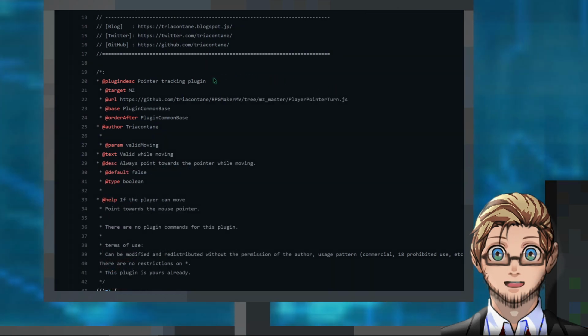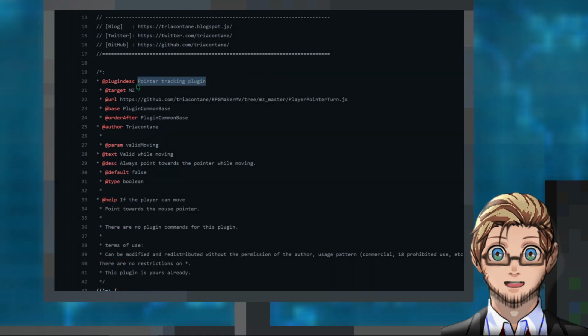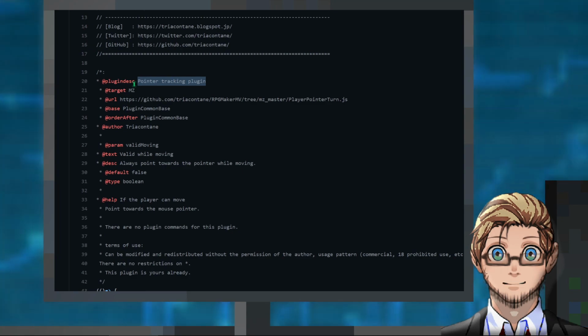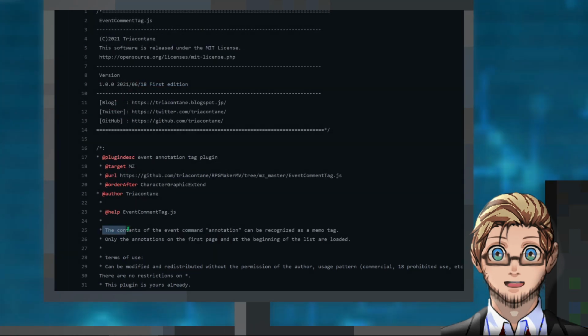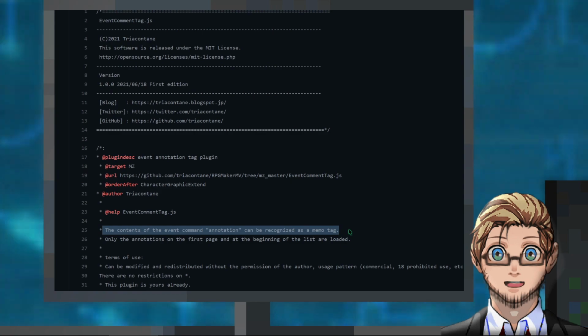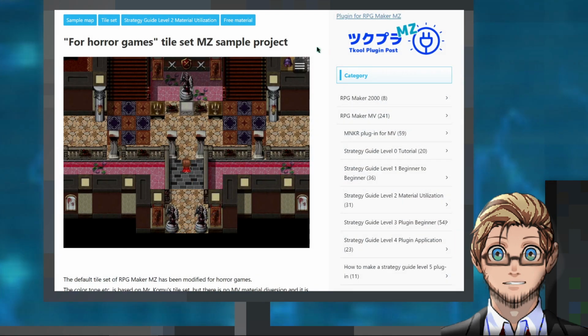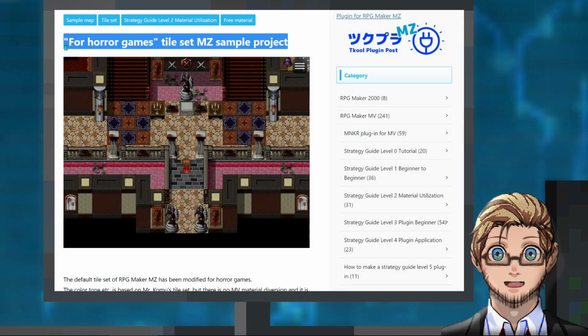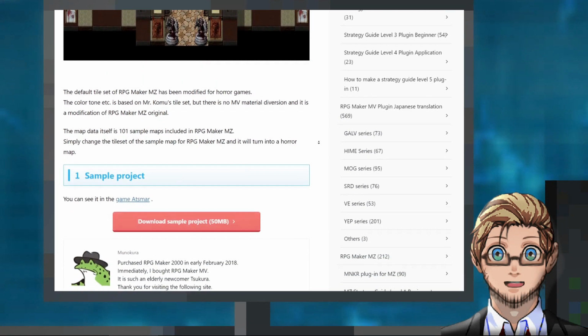Another plugin that forces player character to always face towards the mouse pointer. And a plugin that allows a comment to be read as a node tag inside an event. And lastly, we have a project template of 101 horror sample maps for MV and MZ, made with edits of MZ's RTP.